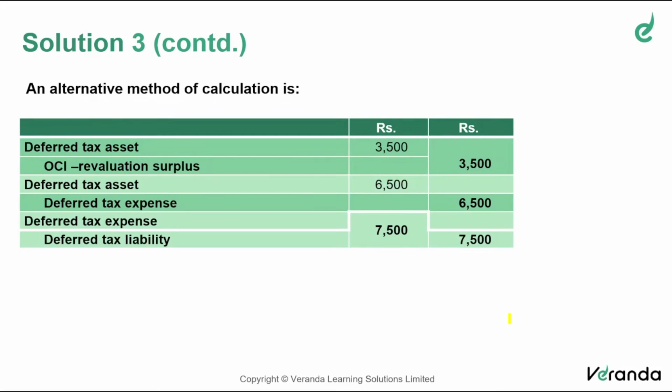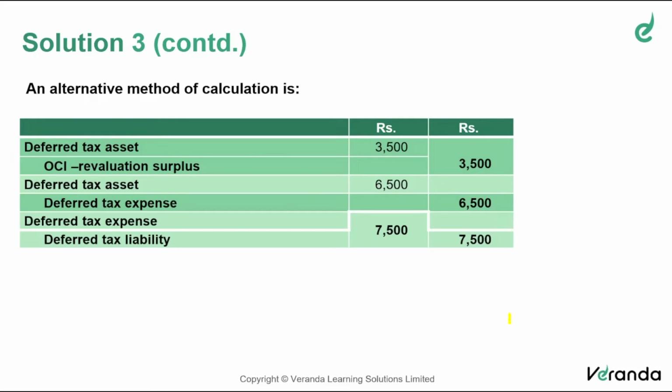Then increase of deferred tax expense is 7,500 because of increase in deferred tax liability. So increase in deferred tax asset to be credited to OCI is 3,500. Increase in deferred tax asset to be credited to P&L is 6,500. Increase in deferred tax asset to be debited to P&L is 7,500.